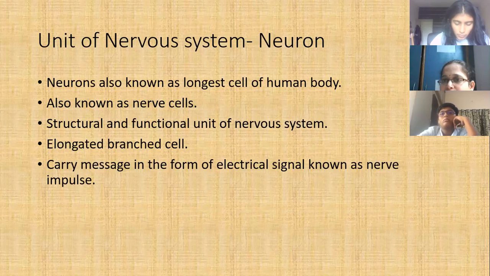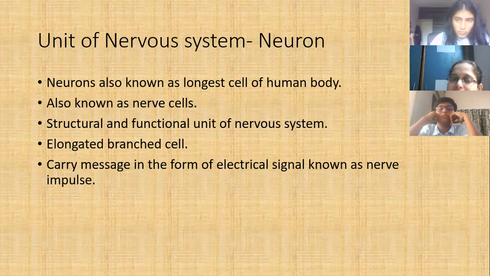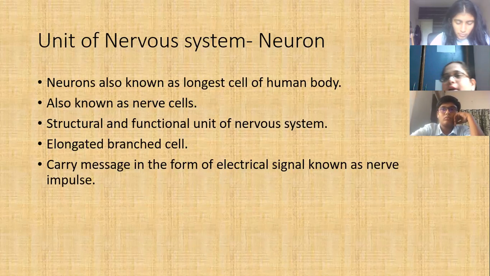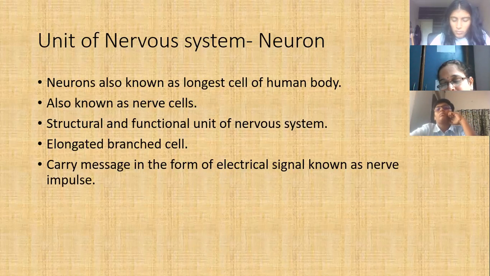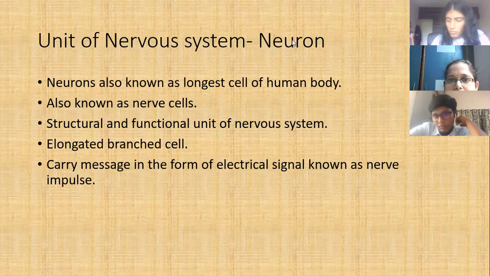Is it clear to everyone what is nerve impulse? Any stimulus received from the outside surrounding is sent in the form of a message to the different parts of the body. It is converted into an electrical signal and that is known as nerve impulse. I will tell you how it is converted to the electrical signal. Any doubt?